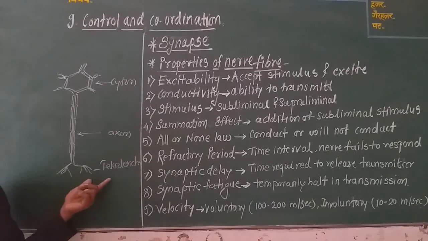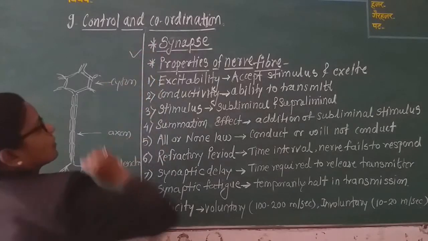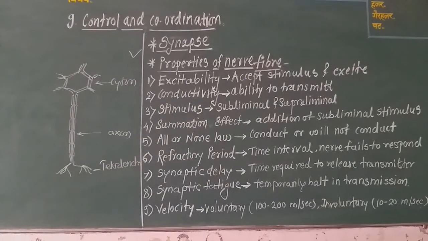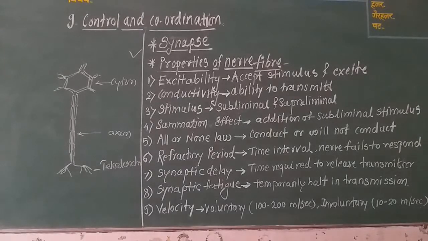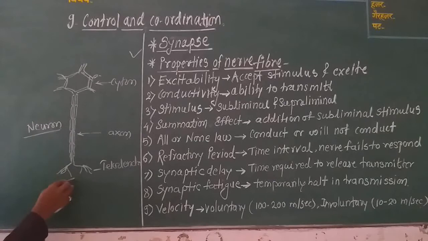Now, in the case of the telodendron, the next point we are going to study is synapses. Synapses means, in the case of the transmission of a nerve impulse, this is one neuron. To the cyton of another neuron, it is attached. This is the axon, again the telodendron.